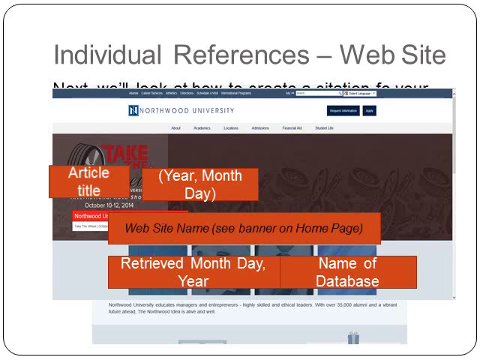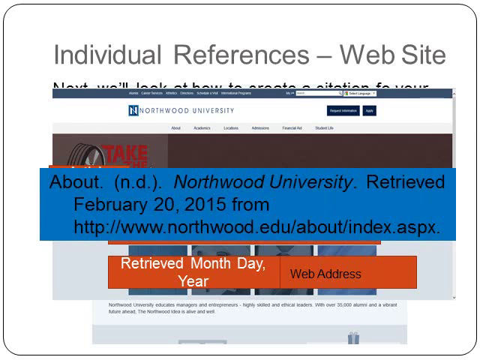So I will write, also know we need the website name, Northwood University. And unfortunately, I could not find a date, shame on us, for the last update on this. So this is how I end up. About with an ND for no date. Northwood University, capital N, capital U with italics. I said when I retrieved it, I went ahead. And then from, and here's where you place the website address. So I went ahead and put in the web address of the actual article, and that one you can copy and paste.